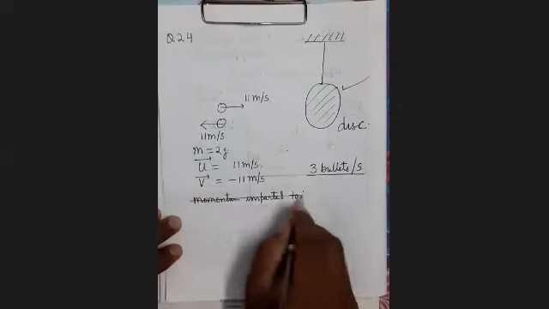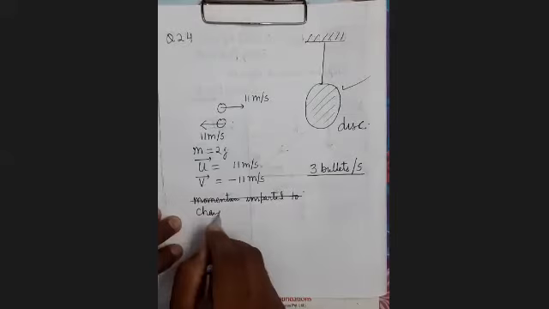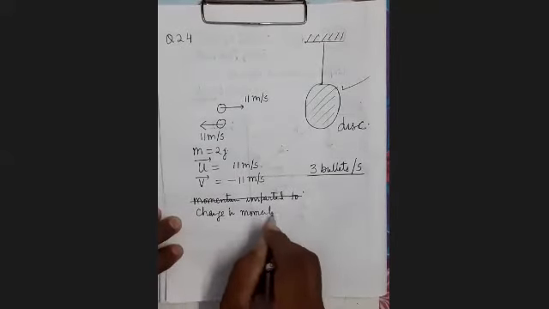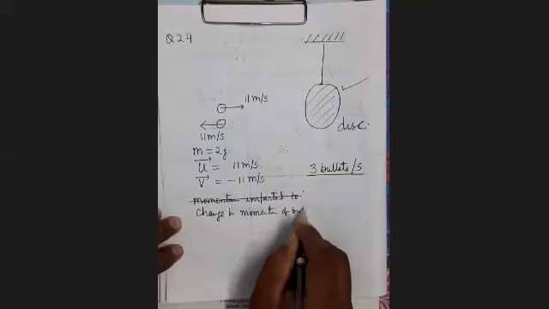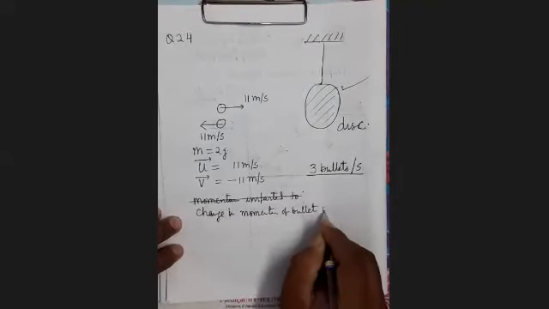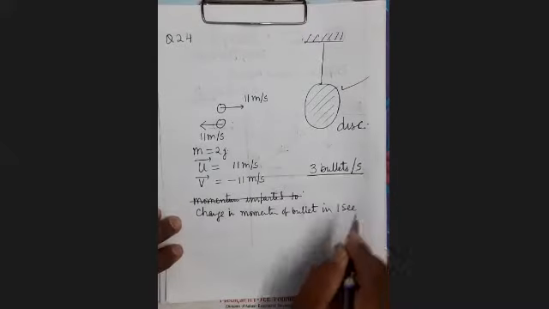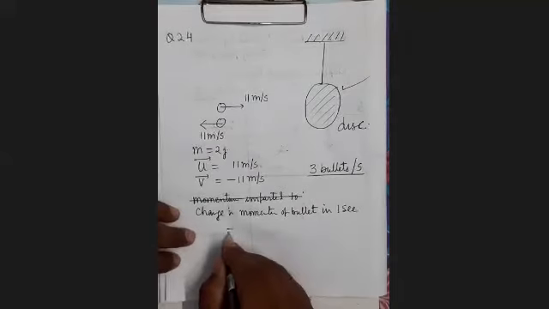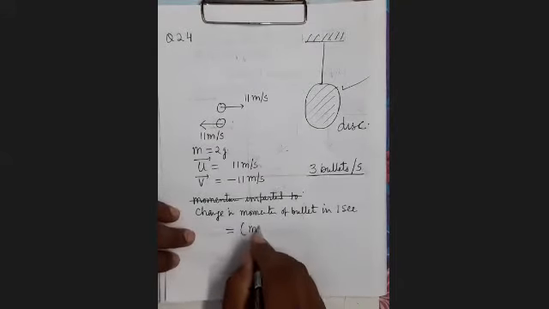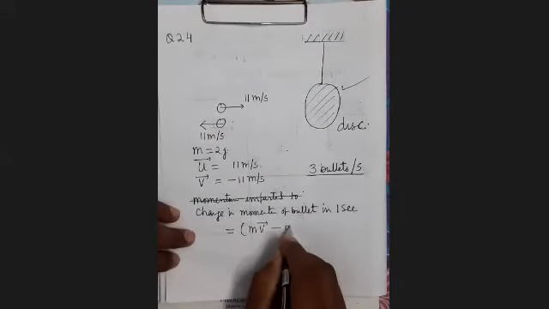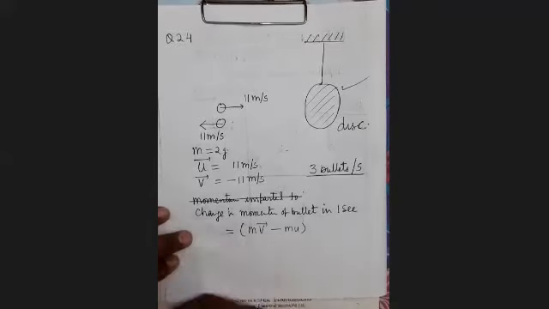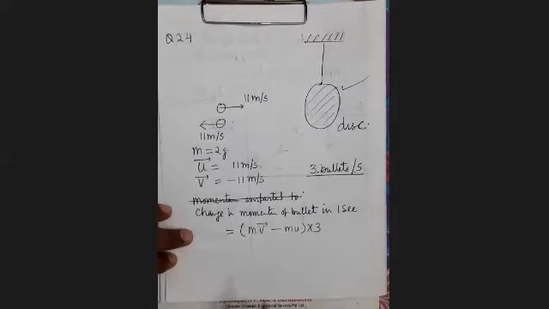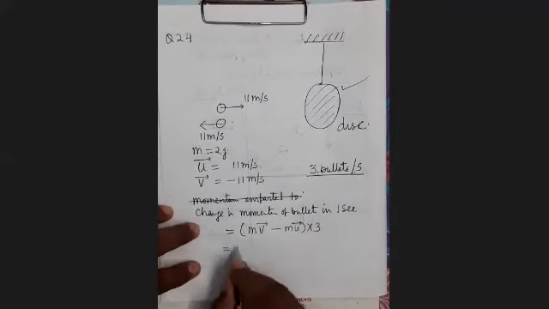Or you find out the change in momentum of the bullet in 1 second. Once it hits, the change in momentum will be mv minus mu. But it is hitting 3 times in 1 second, so into 3.